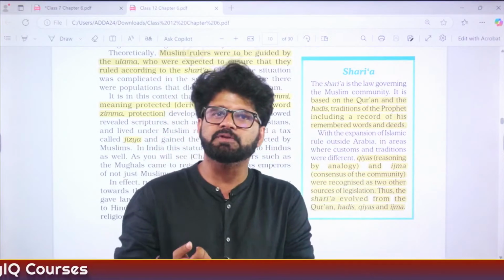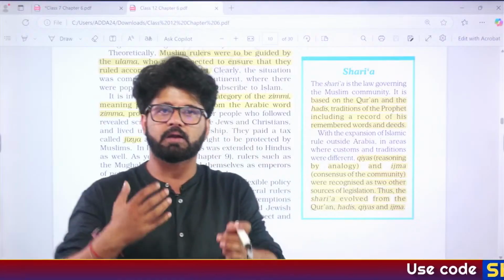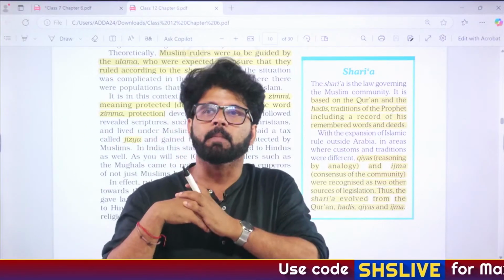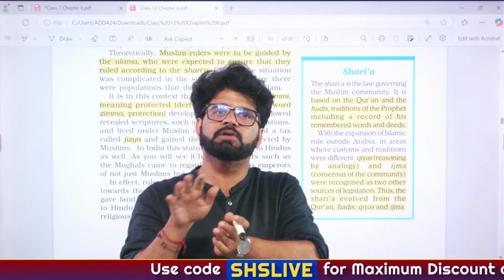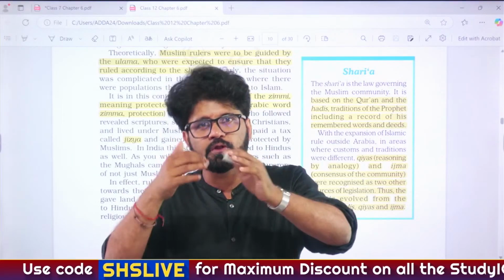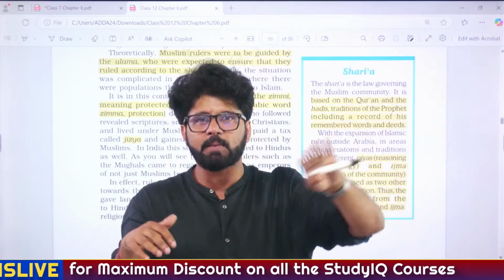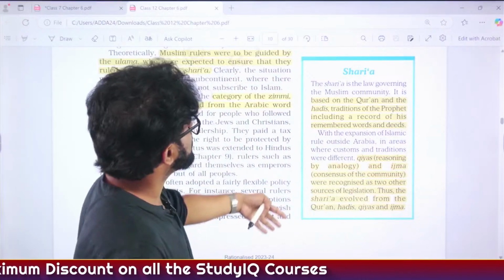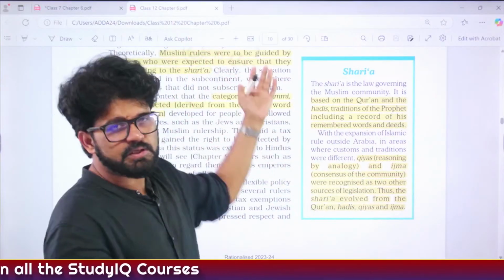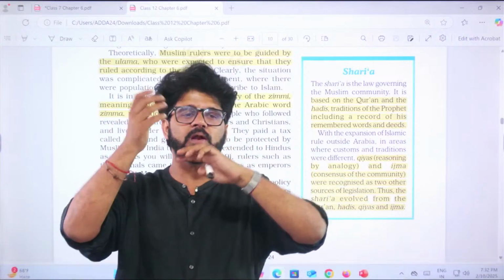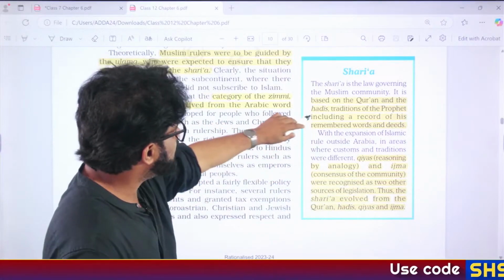See, sometimes what happens, we have discussed this earlier also, that the Muslims of India will be much closer culturally and in different aspects to Hindus of India as compared to Muslims of the Arabian world. We'll see this when we look at certain examples given by NCERT. Which NCERT are we talking about? New NCERT, class 12, chapter 6. Fine, sir. So, here Quran and Hadith.